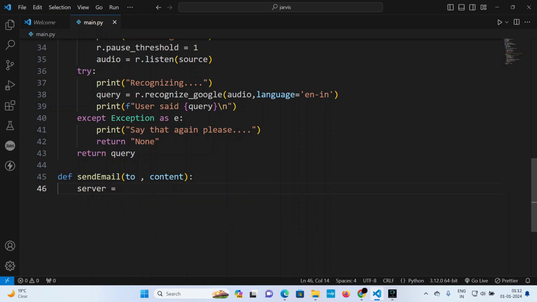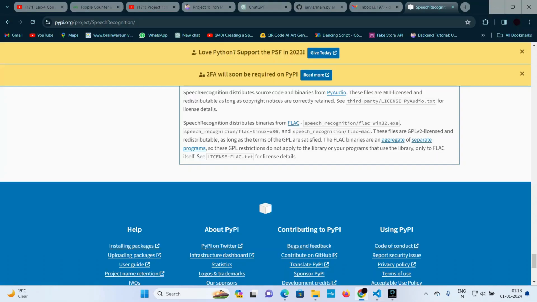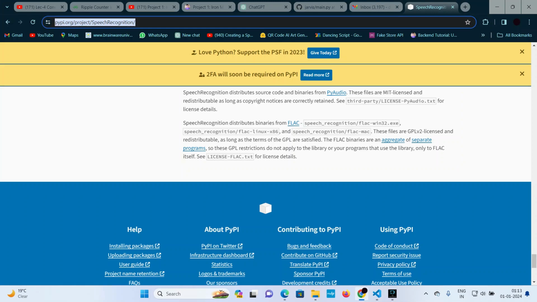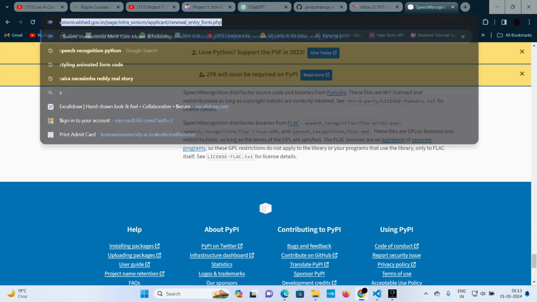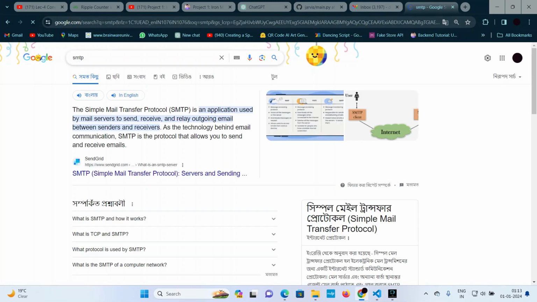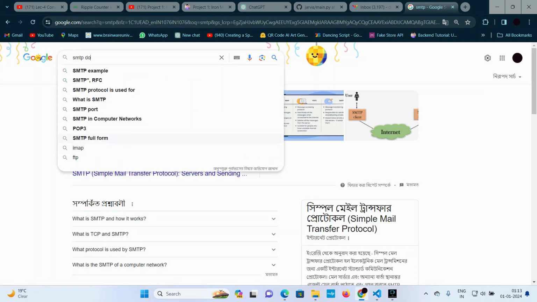So the thing is server equals smtplib dot, there is a function that is called SMTP. If you go to the documentation, I can easily show you what SMTP is.